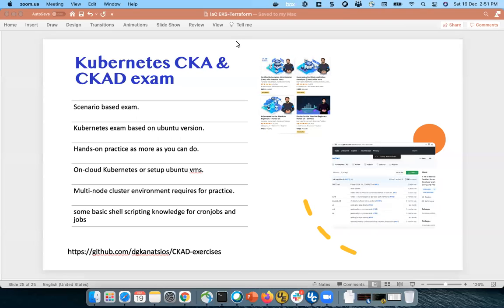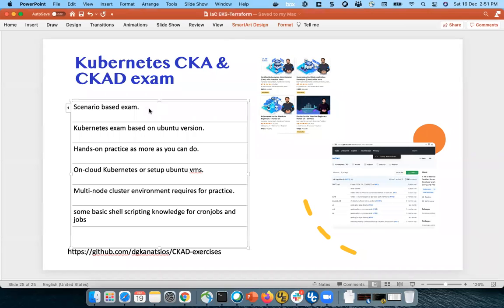So I have written a few points. It's a complete scenario based exam. The first point is that it gives you scenarios for different resources creation and updation. For any Kubernetes resources, they will give you some scenario where you need to set the context and create the scenario, and they will ask some questions. They will ask you to troubleshoot any pods, any issues, fix some replicas, fix some YAMLs. Those kinds of scenarios they will give you.